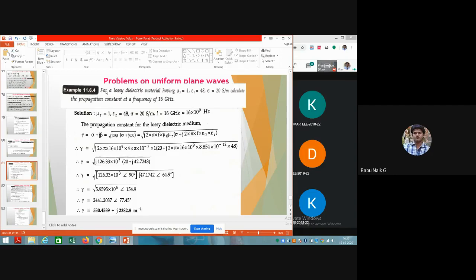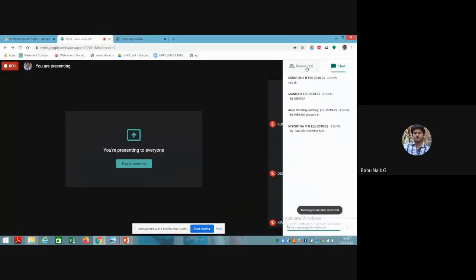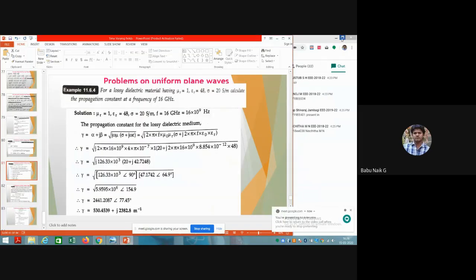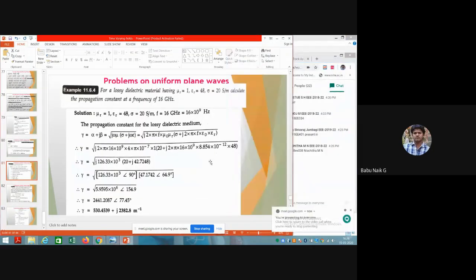Given the problem for a lossy dielectric medium having mu r equal to 1, epsilon r equal to 48, and conductivity equal to 20 Siemens per meter, you need to calculate the propagation constant at a frequency of 16 gigahertz.